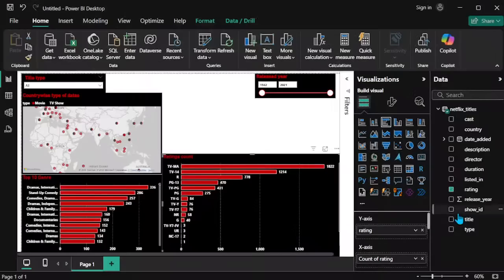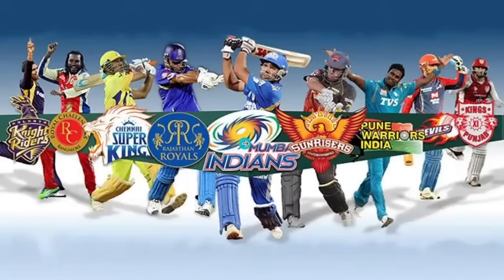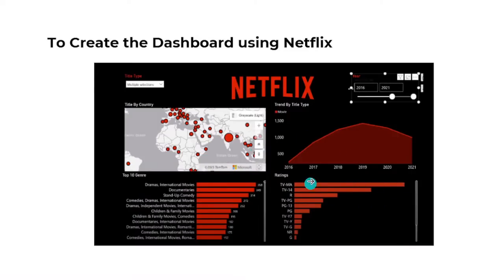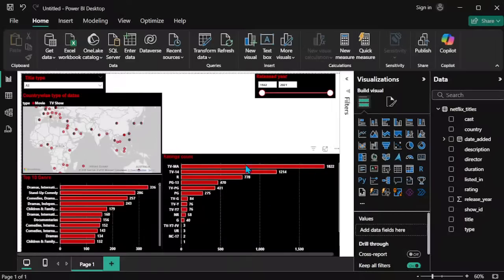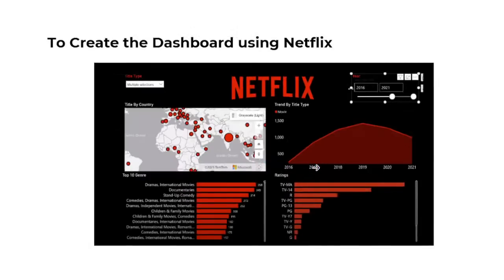Okay. So that's it. This is the way we can create the dashboard like a Netflix data sheet. If you want to see the final output for this kind of presentation, in this format, kindly join with the internship. I will show you how we can create this kind of dashboard format. Okay, so that's it. I hope you understand this procedure and the step-by-step concept of plot creation using a dashboard for the Netflix dataset.